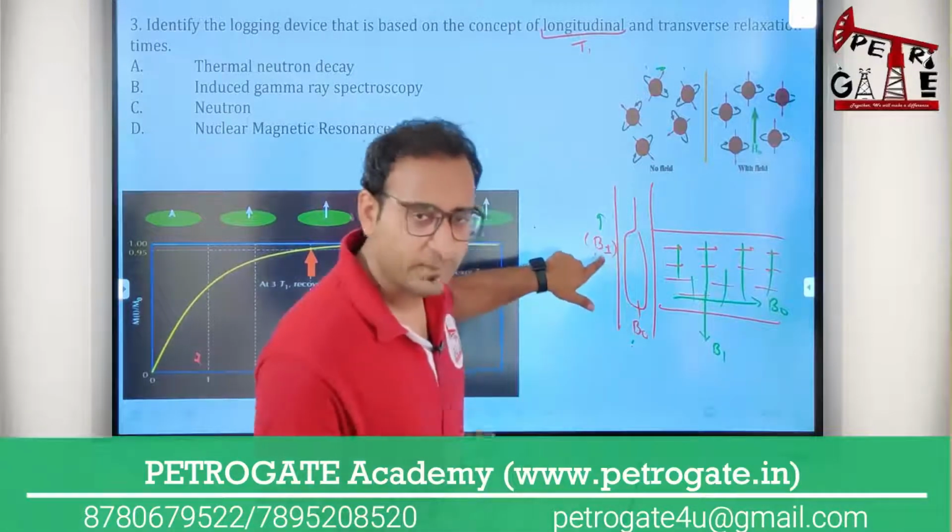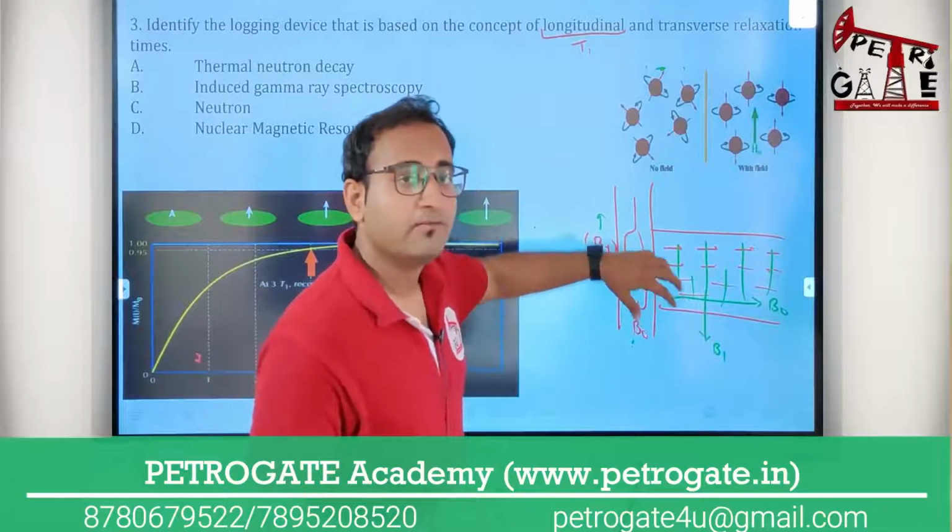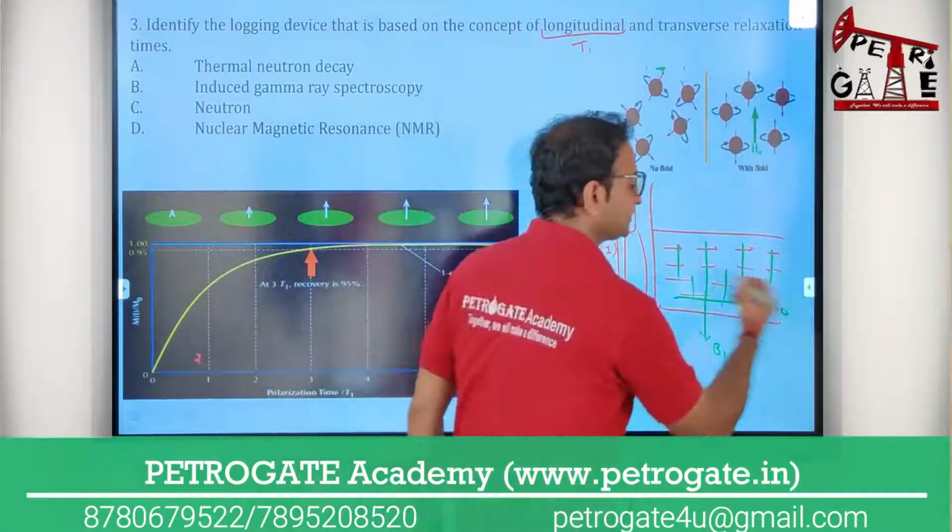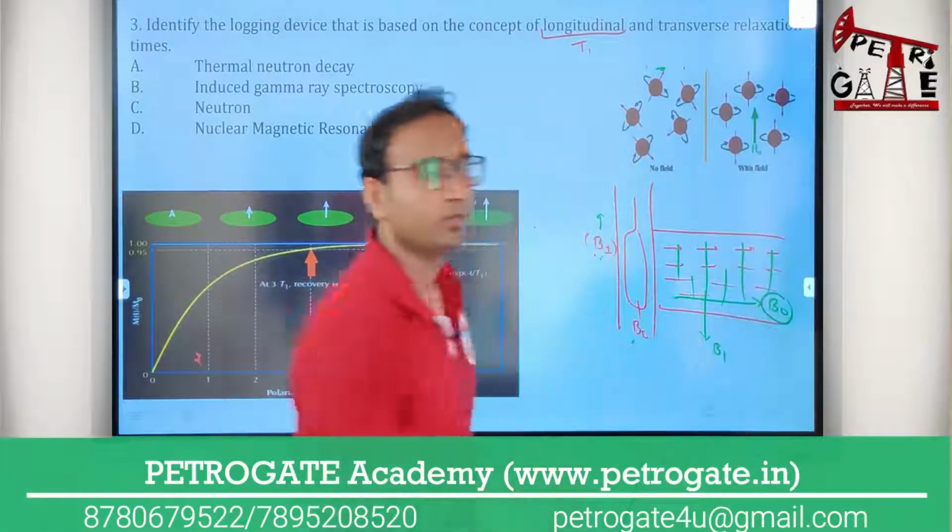So when I remove the B1, all the protons will return back to the original location, which is the direction of B naught.